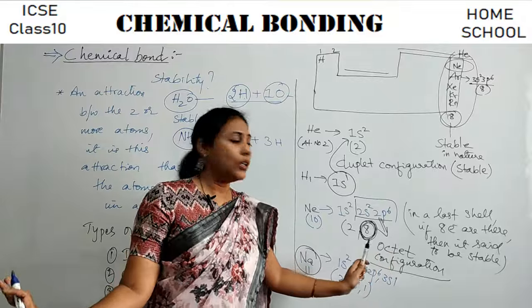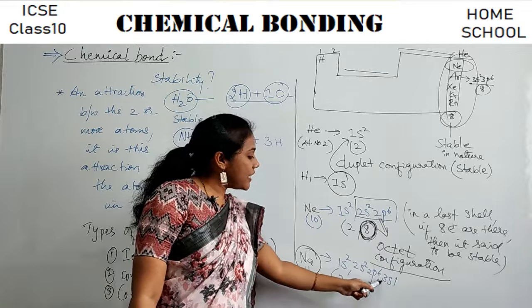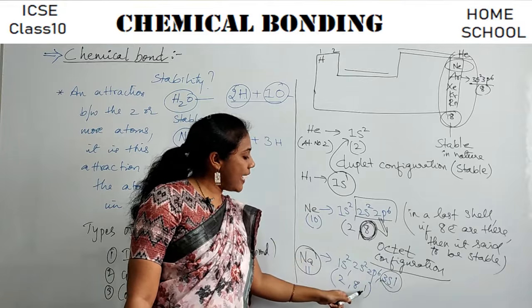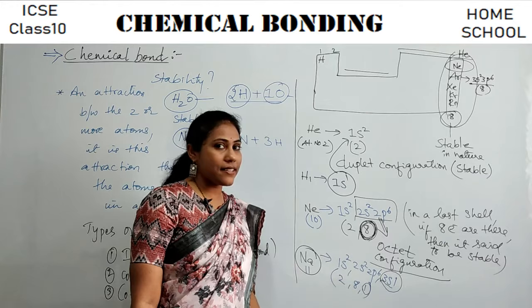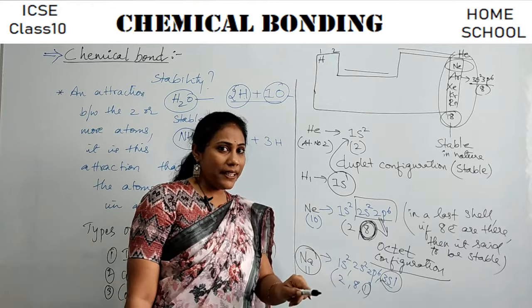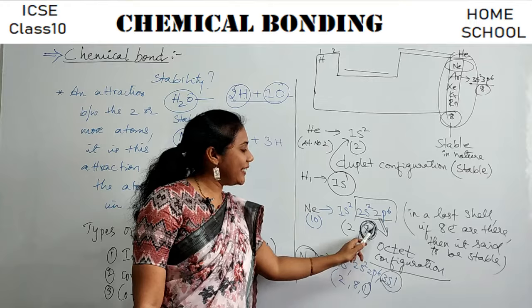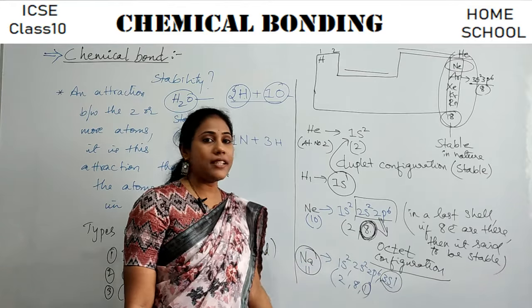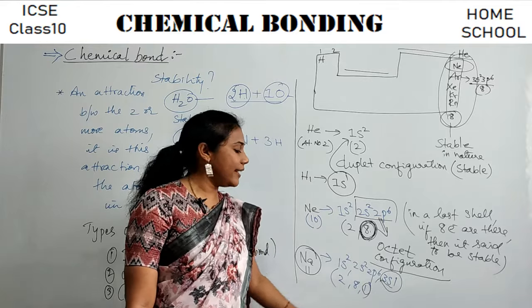Definitely no. Why? Because which is the last shell? Third shell. How many electrons does it have? 1 electron. What is the rule for stability? It should have 8 electrons in the last shell, whereas it is not having 8 electrons but has 1 electron.